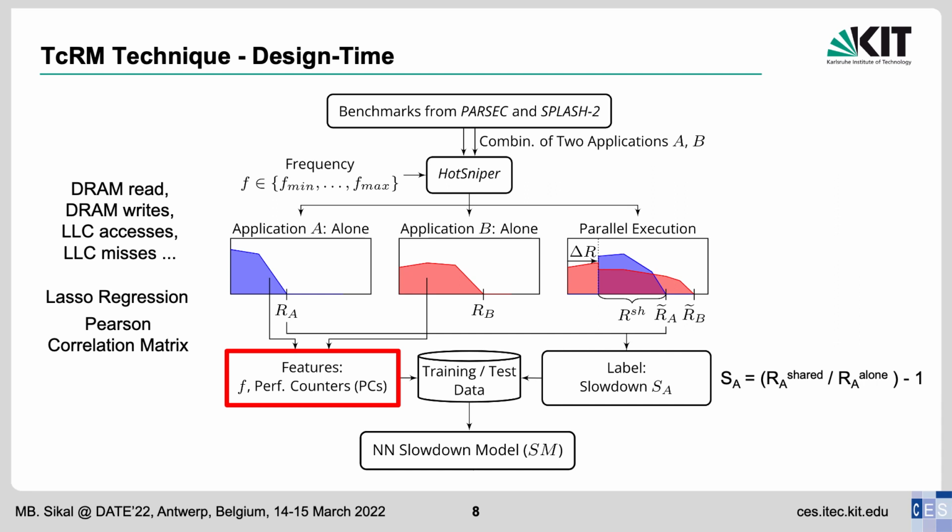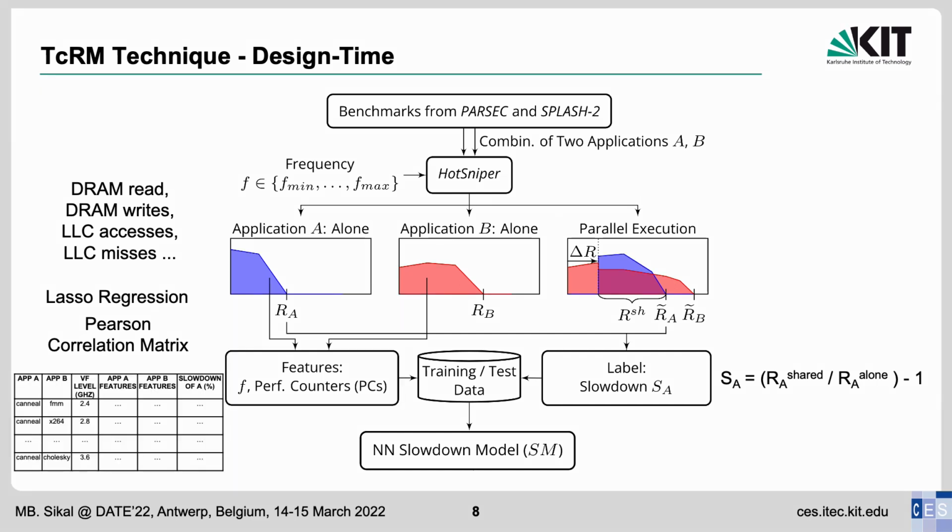Our training data now contains a list of features extracted from the alone traces of A and B, the frequency at which they were run at, and the label, which is the slowdown suffered by A due to B. This training data is then split into training and test datasets, which are used to train the neural network model.